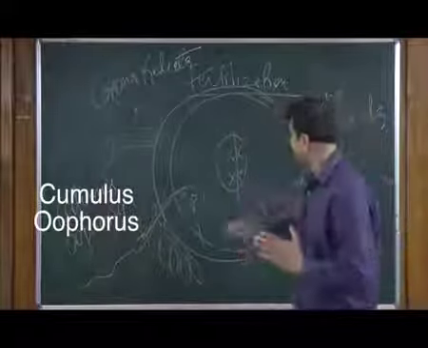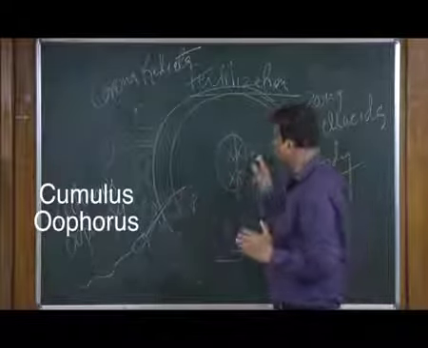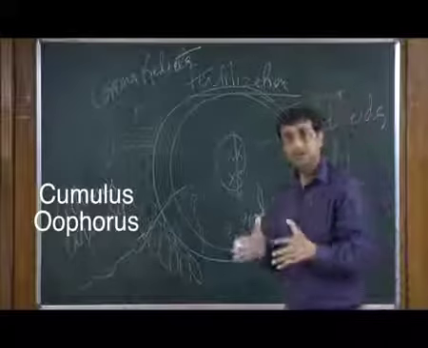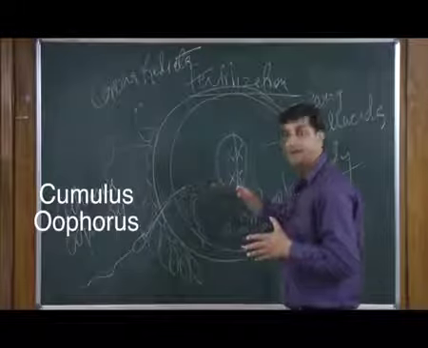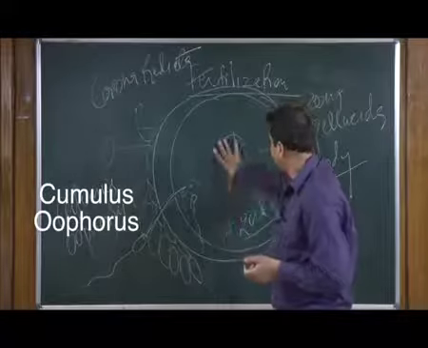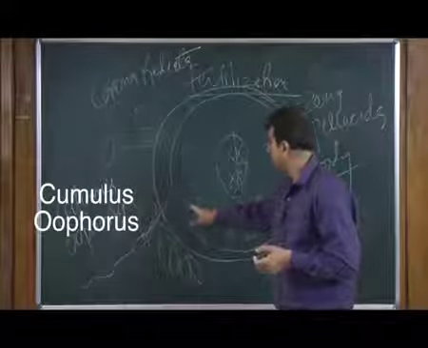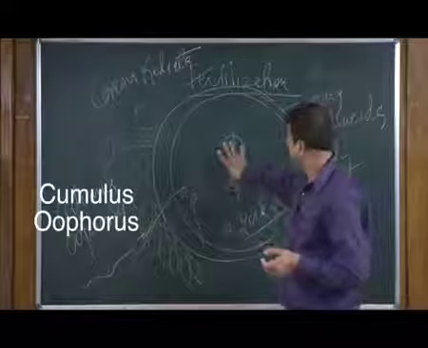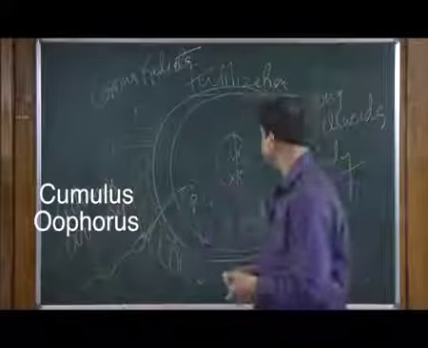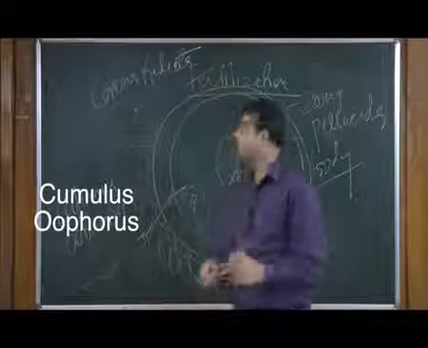So, if an X type of gamete comes from the male side, there will be female development in the uterus. If it is Y, it comes as a male. So, what we have discussed is that the sex of the child is defined at a very early stage, where the sperm is fertilizing the nucleus of the ova. This is the complete phase of fertilization. Basically, the male counterpart is the one who defines the sex of an individual.